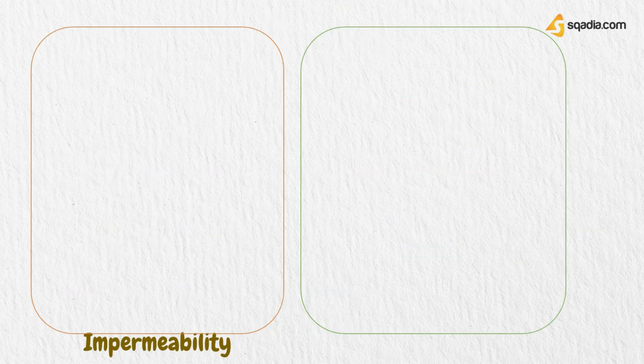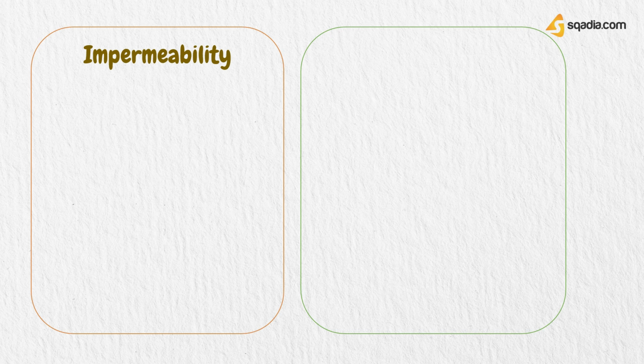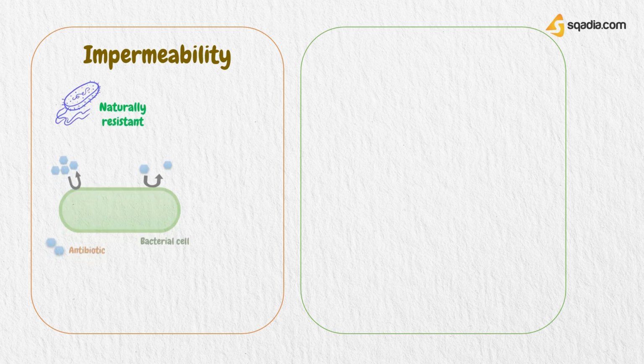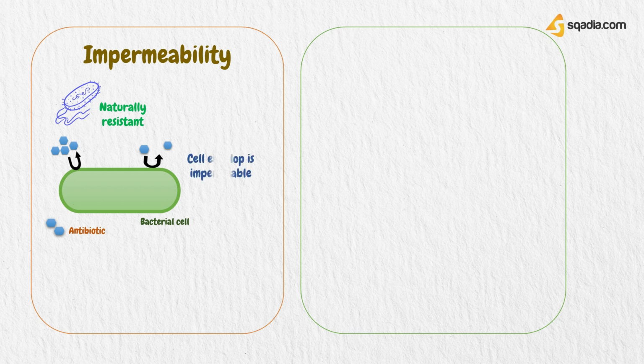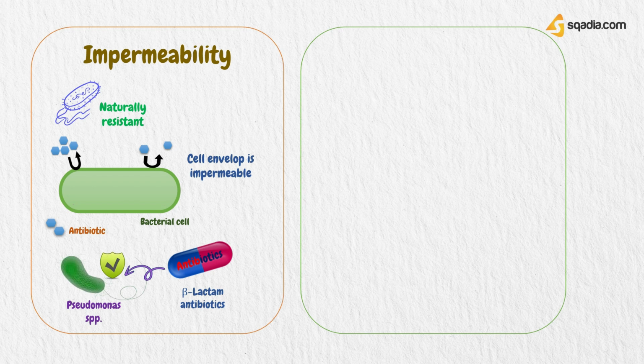Another mechanism of resistance is impermeability. Some bacteria are naturally resistant to antibiotics because their cell envelope is impermeable to that particular antibiotic. For example, Pseudomonas species are impermeable to some beta-lactam antibiotics.